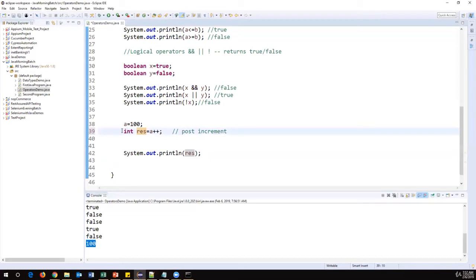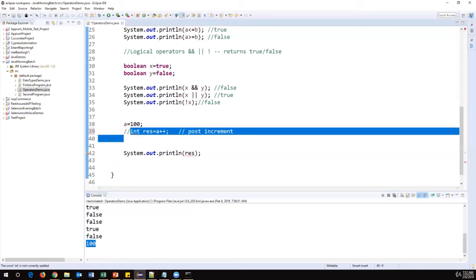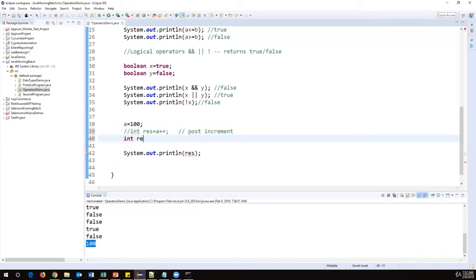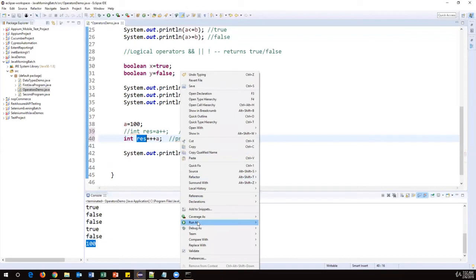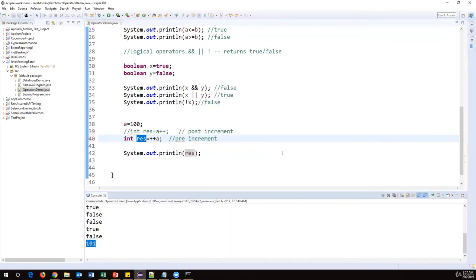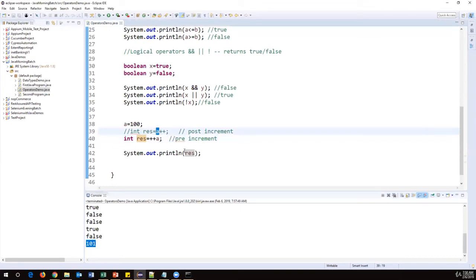Same thing we can write in another way. Suppose when I say integer res is equal to plus plus a, this is called a pre-increment. Now in this expression, first it will increment that value and then store the incremented value in res. Now when I print the res here, this time you will get 101. So there's a basic difference between post-increment and pre-increment.